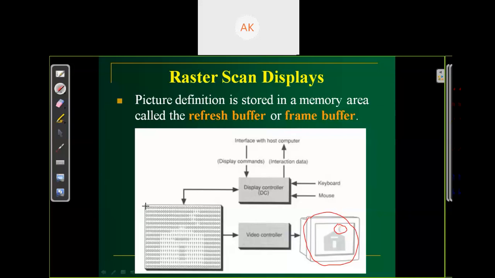So this is the frame buffer, or we can call it the refresh buffer. This memory area, called the refresh buffer or frame buffer, stores the definition of the picture.